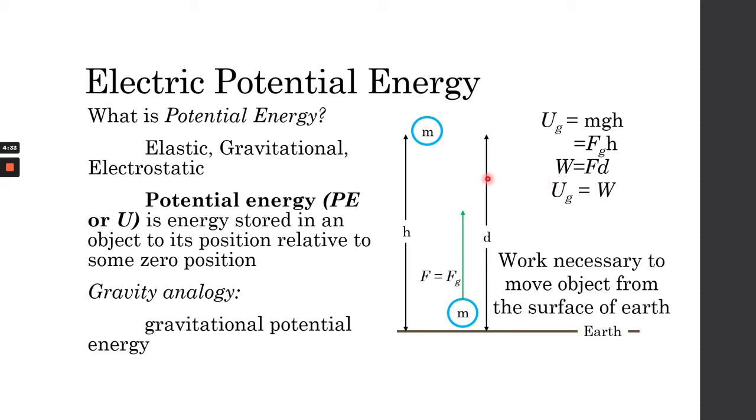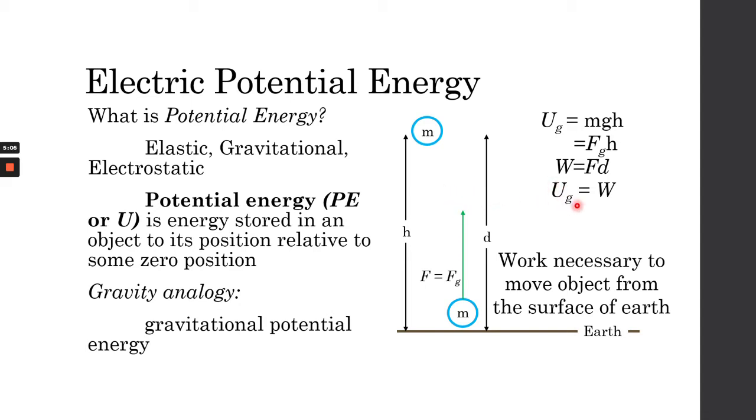But if you think about it, the potential energy is actually not absolute. The potential energy of an object at this distance h, and its potential energy at this other distance, is actually different. So this is not an absolute value. Same thing here, the potential energy of an object with mass m at the surface of the Earth is different from the potential energy right here.